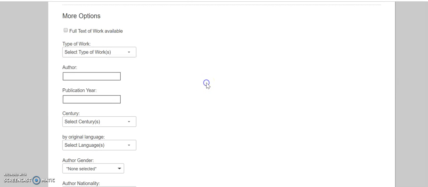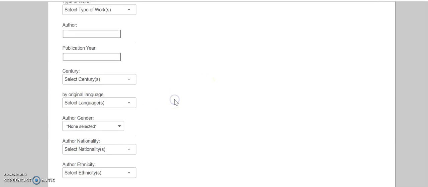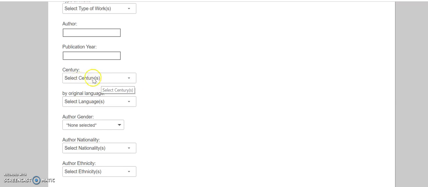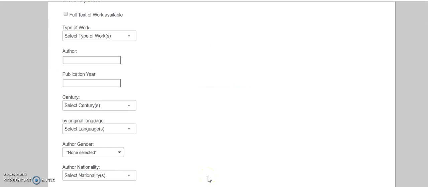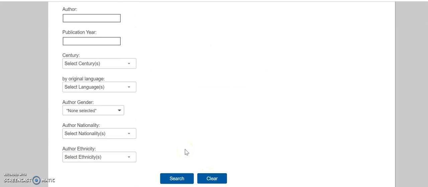So if you wanted something really specific, you could search that. Also, different centuries. The one thing that's missing, which would be interesting to include that we had in the person search, is the literary movement. So that, for some reason, is not available in the work search,